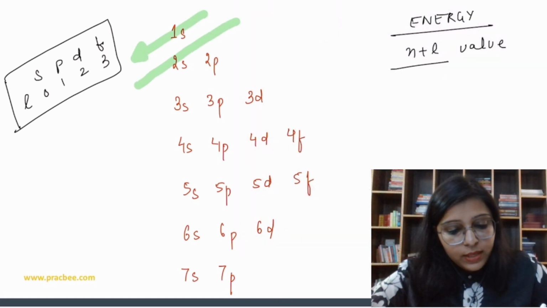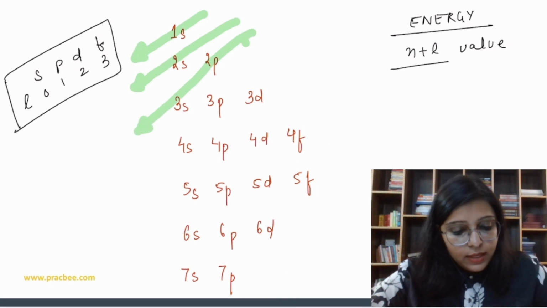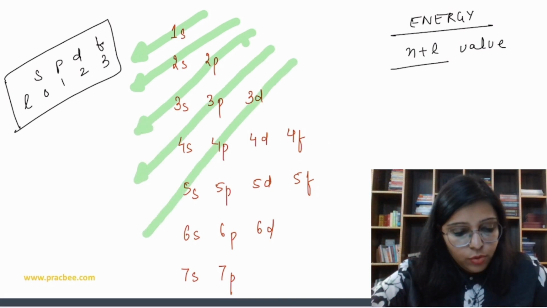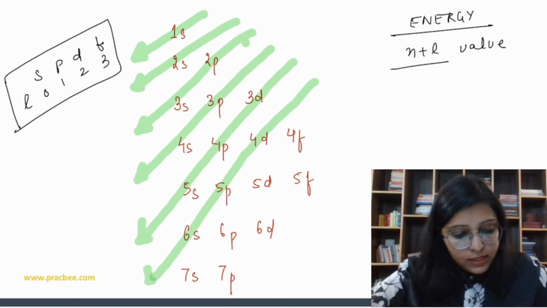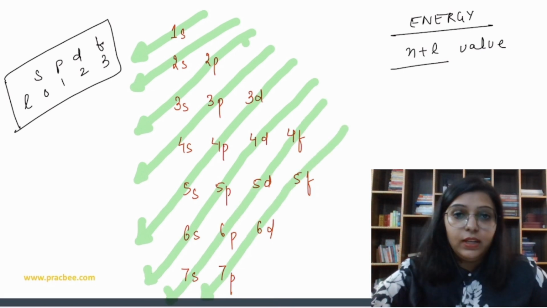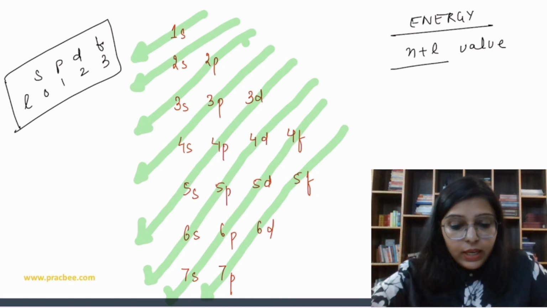Then it goes to 2s, then 2p and 3s, then 3p, 4s, 3d, 4p, 5s, 4d, 5p, 6s, 4f, 5d, 6p, 7s, and then 5f, 6d, and 7p. So in that way, we are going to fill electrons.